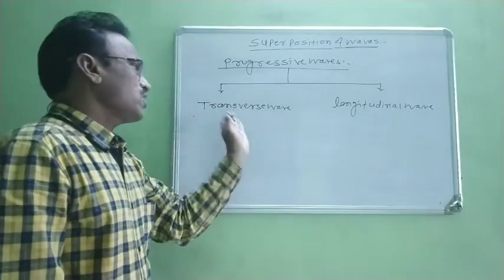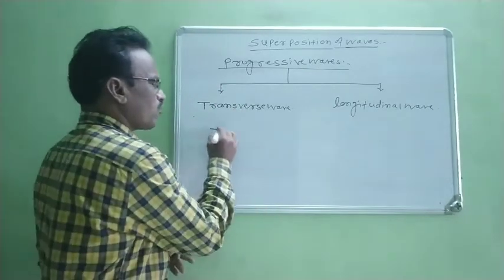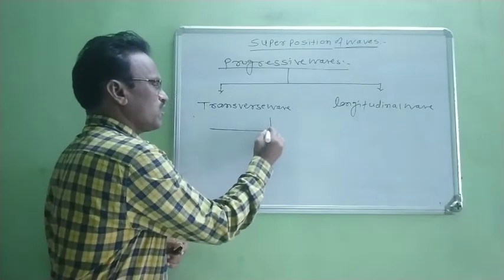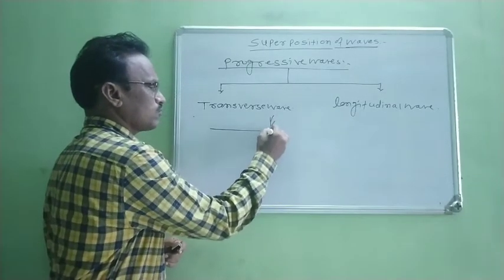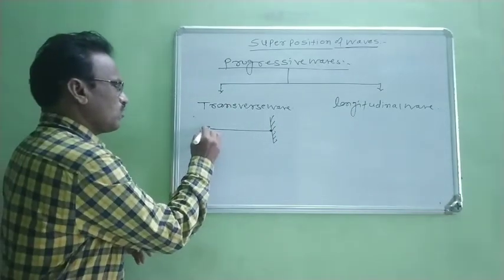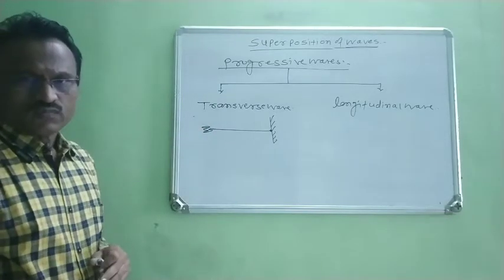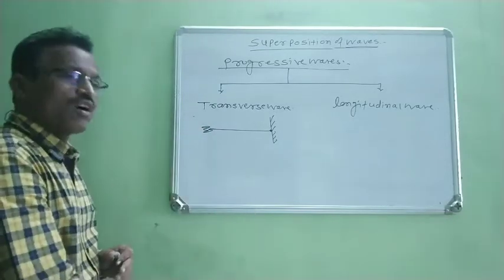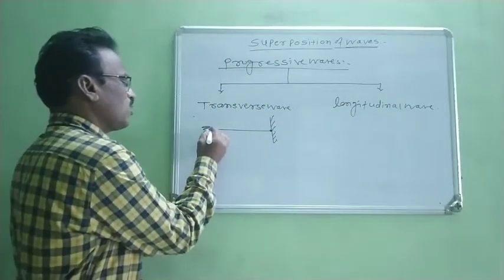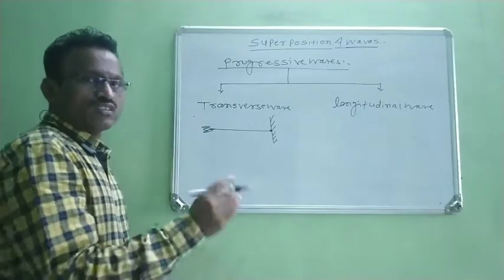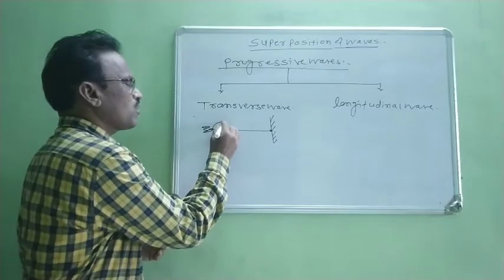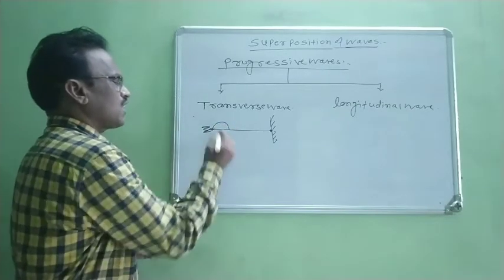Right. Now to study this transverse wave, first we consider one example. A long flexible string is taken. One end of the string is fixed with the help of a rigid support and the other end is free. Now, when this free end is held in your hand and your hand is moved in upward direction, or a sudden jerk is given in upward direction, at that time the particles which are close to your hand start vibrating. It vibrates vertically in upward direction, and due to vibration of this particle in upward direction, at that time